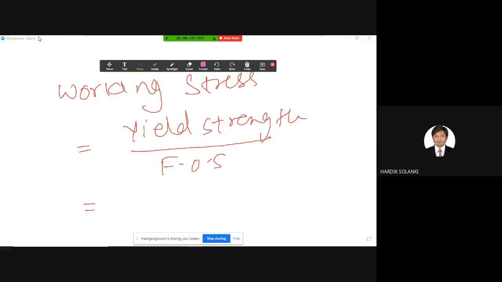So what is the yield strength given in the data? 250. Yield strength is given as 250. And how much factor of safety have you taken? 2.5. So what will be your answer? Come on quickly. What is your answer? 100. 100 Newton per mm square.